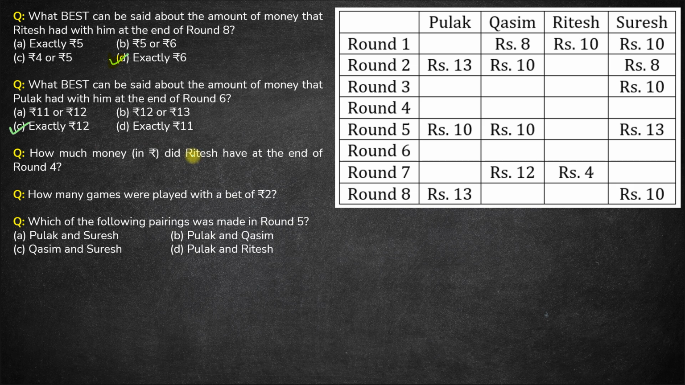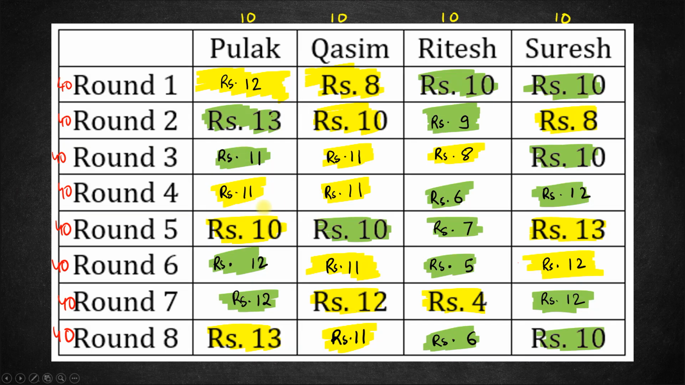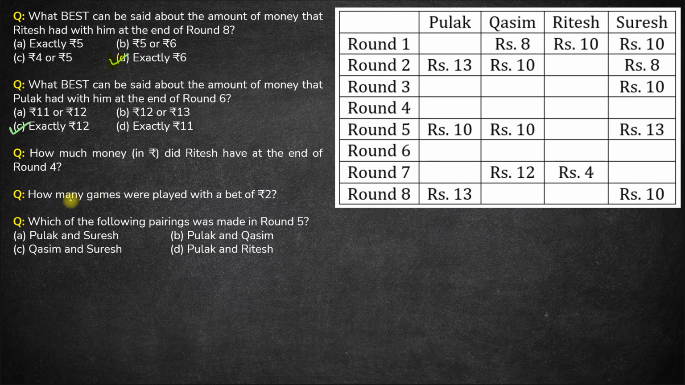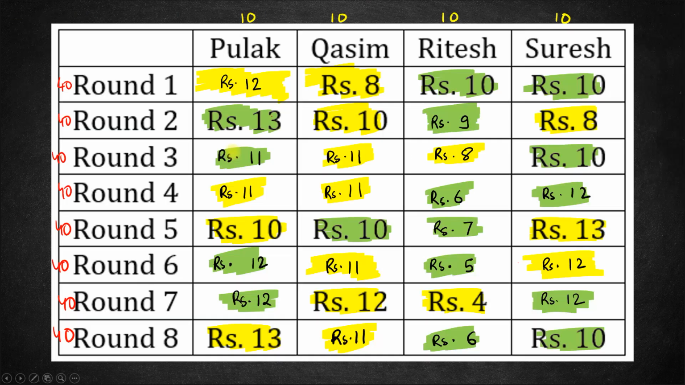Next, how much money did Ritesh have at the end of round 4? At the end of round 4, the amount with Ritesh is 6 rupees. So this is 6. Next, how many games were played with a bet of 2? Let's see. In the first round, Pulak gains 2 rupees. So Pulak and Qasim was a pair. So here we have a betting of 2 rupees. I'll denote it with red wherever we have a betting of 2 rupees.